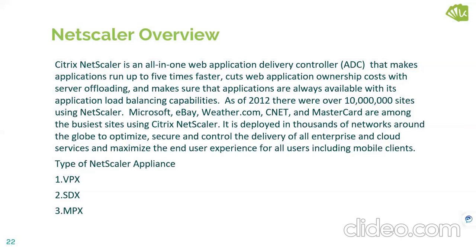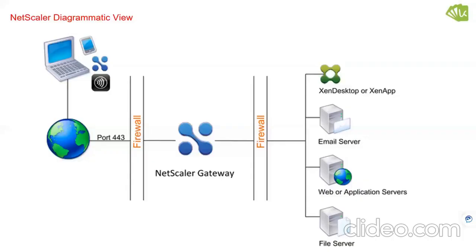So next is the NetScaler. NetScaler is an ADC and VPN appliance. Imagine a server box with very high compute and resources, and it can perform different functions based on the requirement. But mostly for a Citrix engineer, you need to know only the NetScaler Gateway part. Earlier it was called Access Gateway, but it is now advanced and called NetScaler Gateway. As Anand was showing in the first diagram, we have this NetScaler Gateway,